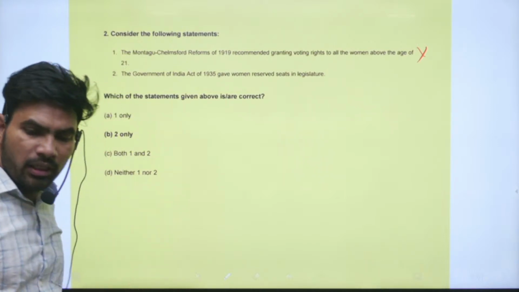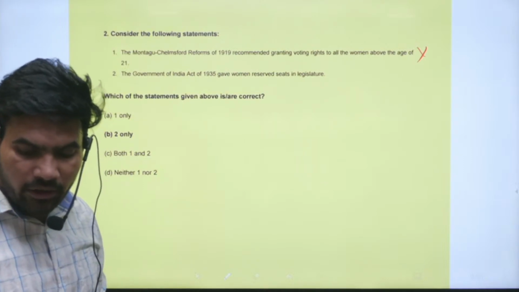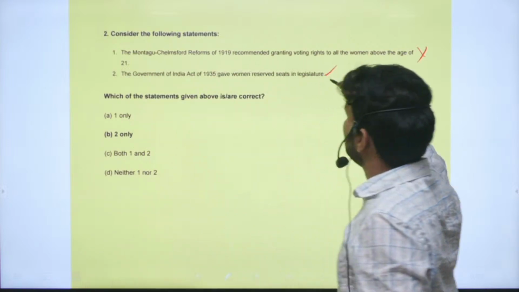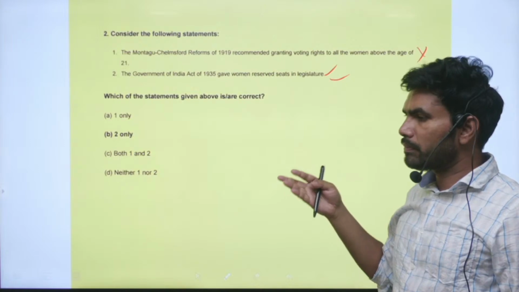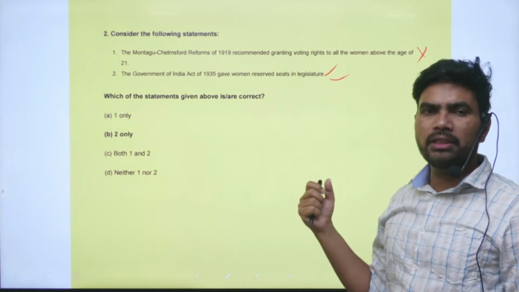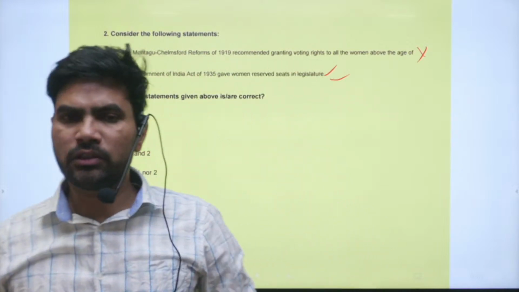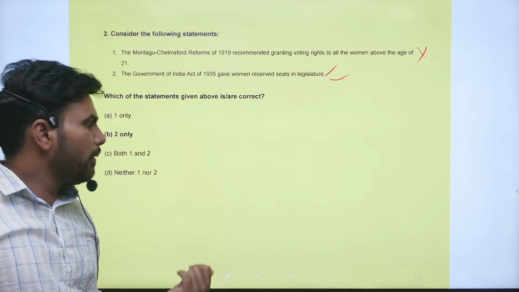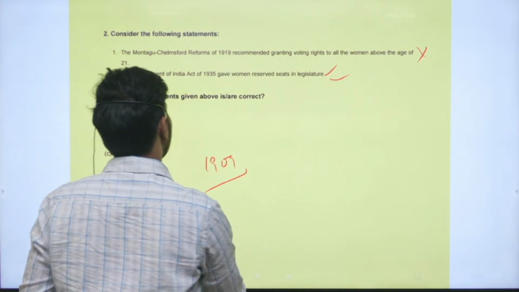Second statement, the Government of India Act of 1935 gave women reserved seats in legislature. Yes, this is a correct statement. The practice at that time was to give seats or reservation for seats community wise. Like you might have seen, first they gave reservations for Muslims in the 1909 reforms.